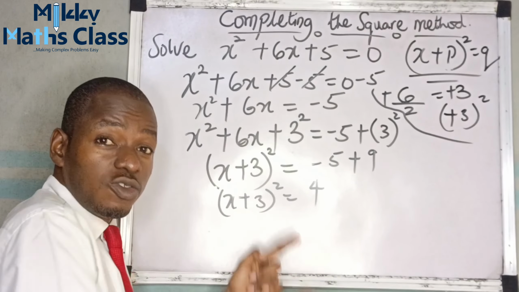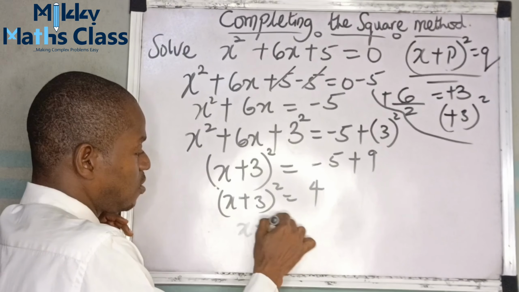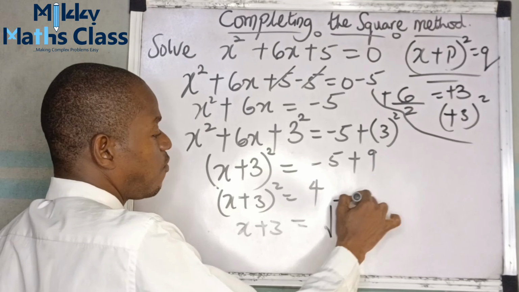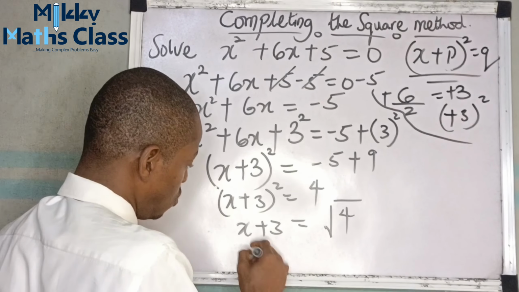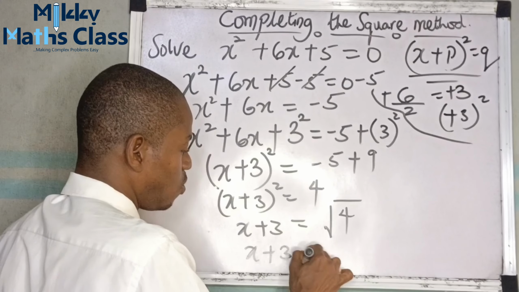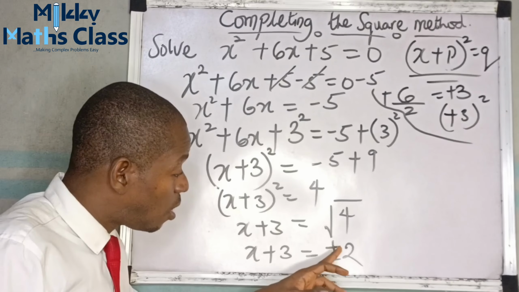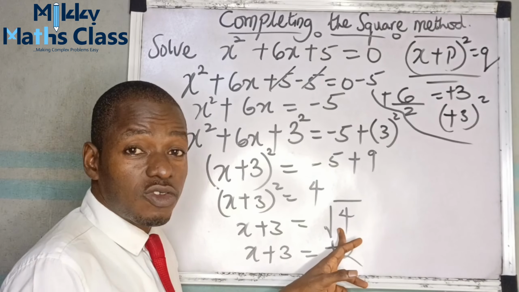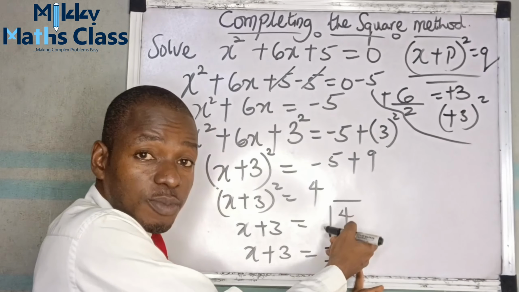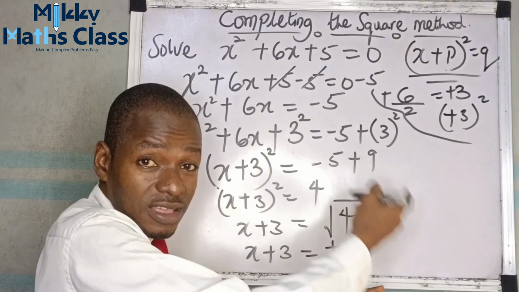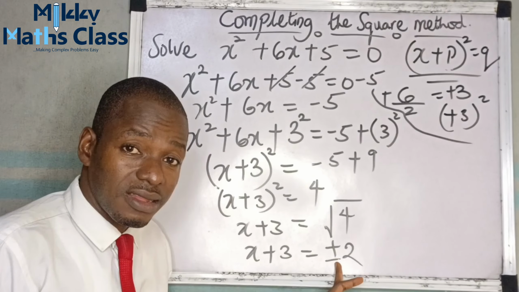To remove square, you introduce square root. So when we take the square root of both sides, we have x plus 3 equals to square root of 4. And the square root of 4 is both positive and negative 2. So our x plus 3 equals to plus or minus 2. Why? Because the square root of a number is, what am I going to multiply twice that will give me this number? Positive 2 times positive 2 will give me 4. Negative 2 times negative 2 will give me 4. That is why the square root of 4 is plus or minus 2.